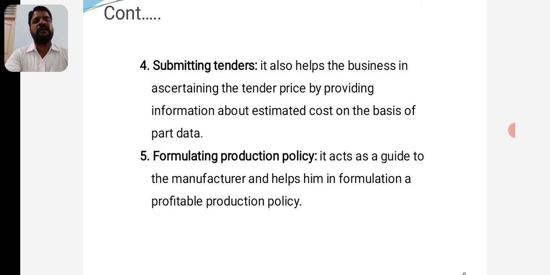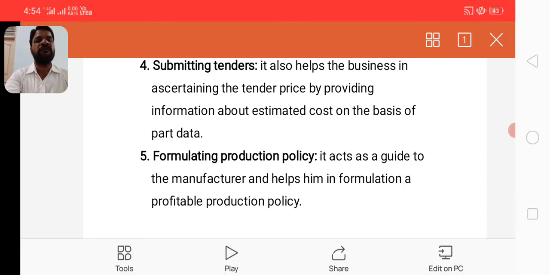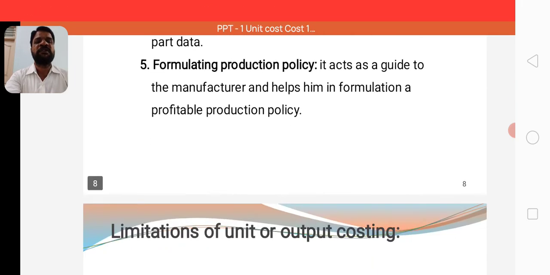And unit or output costing also helps in formulating production policy. The production policy consists of guidelines that can be followed by every industry. On the basis of the policy and guidelines, they will go for producing any article or single unit of output. Therefore, it acts as a guide to the manufacturer and helps in formulation of a profitable production policy.